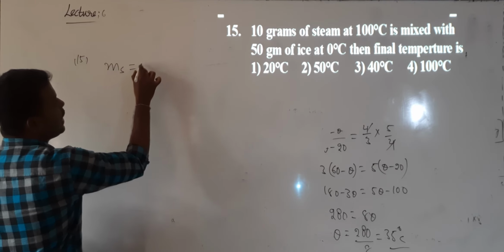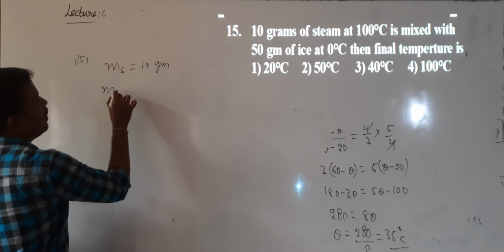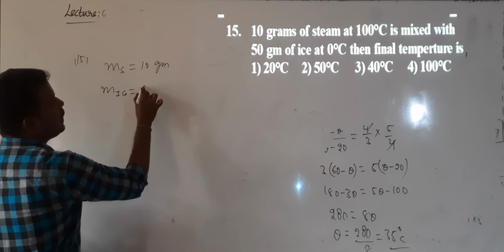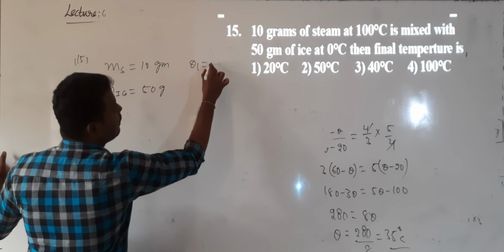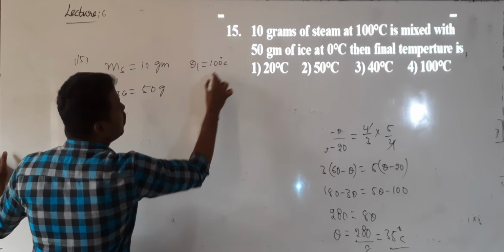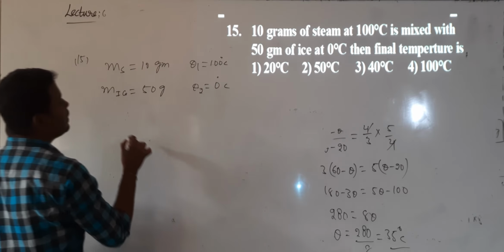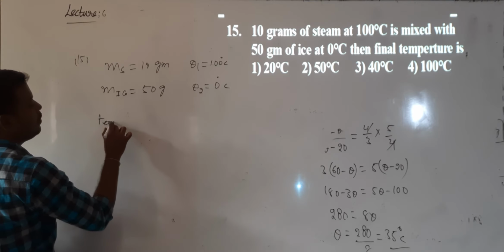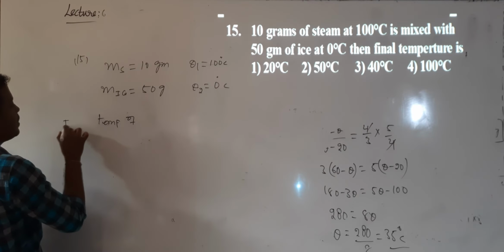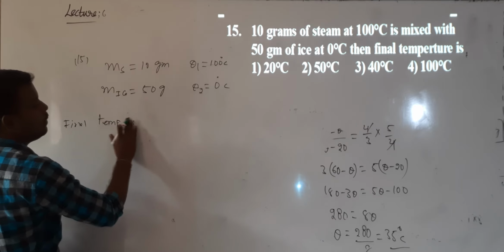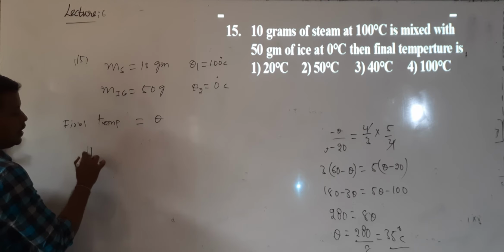What is the mass of the steam? 10 grams. What is the mass of the ice? The mass of the ice is 50 grams. What is the temperature of the steam? Theta 1 is 100 degrees. What is the temperature of the ice? It is 0 degrees. Now they are asking for the final temperature. Can I call the final temperature theta? Here also, according to which principle?